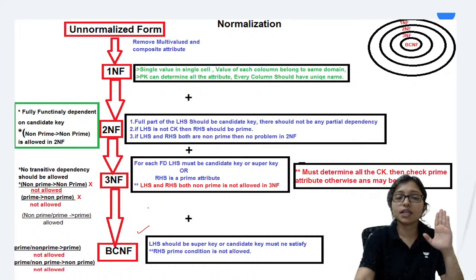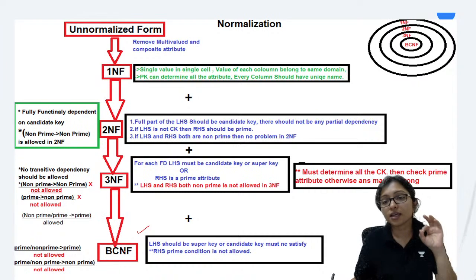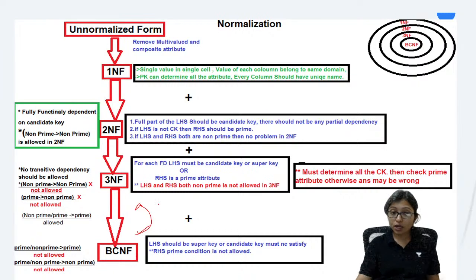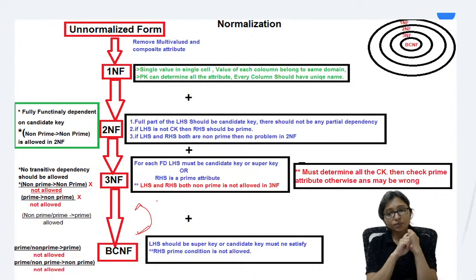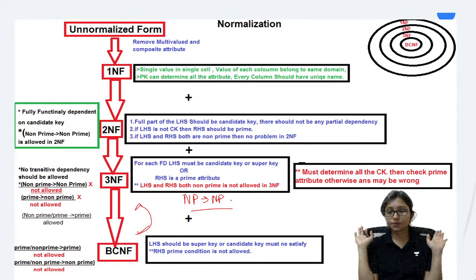I will check only the left hand side, and see whether the left hand side is a candidate key or super key. Then we will go for 3NF. In 3NF, what to check? If it is not in BCNF, then for 3NF there will be a little bit less strict rule. What is the less strict rule? When we are checking left hand side and right hand side, non-prime to non-prime is not allowed. Here the main concept is that non-prime to non-prime will not be allowed. That is it, right? Yes.